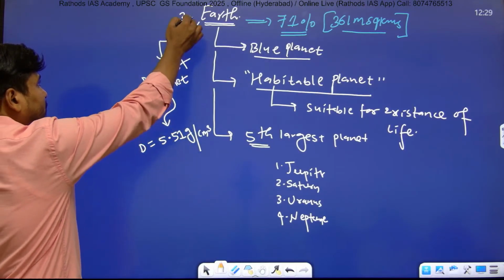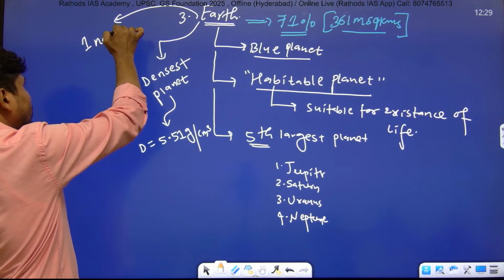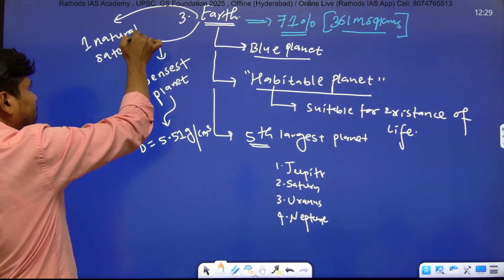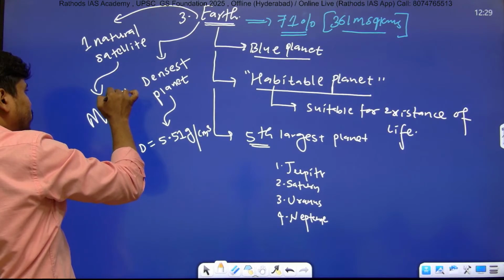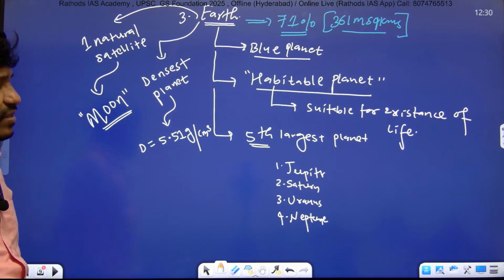And it has one natural satellite, that is the Moon, right?